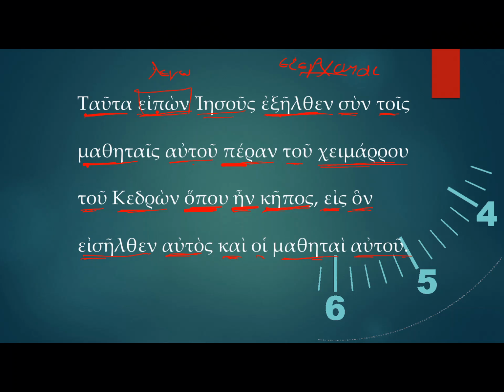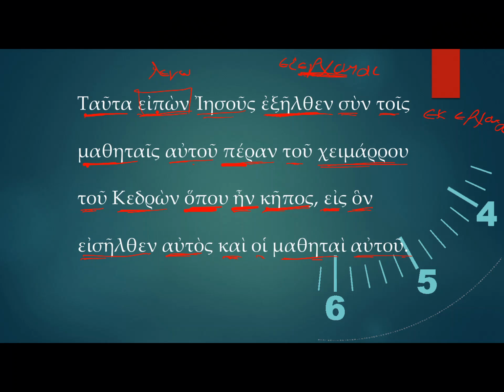So erkomai is going to be consistent when you have these compound verbs and different prepositions are put on the front of them in order to make different verbs. The stem part of this is going to be the same. So erkomai, elthen, and so that elthen is the part that shows us that this is a second aorist. Remember how these are formed. We have the exelthen, which comes from ek, out of, and then the erkomai.